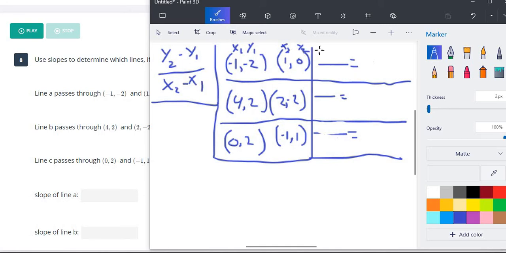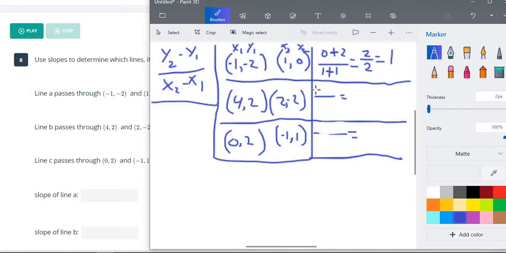So here our y2 is 0, minus our y1 is 2, so minus negative 2, which is going to become plus 2. And here x2 is 1, and x1 is negative 1, so again minus negative 1, and so 1 plus 1. So for line A it is 2 over 2, which of course equals 1.